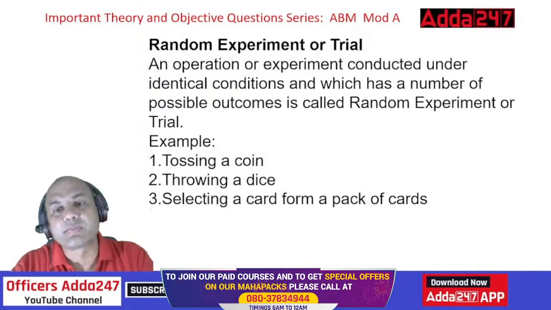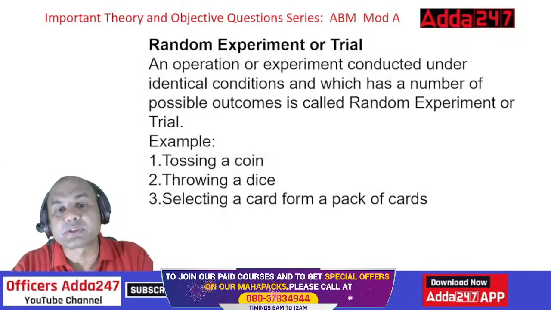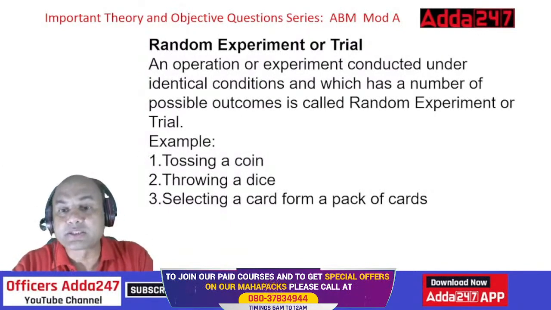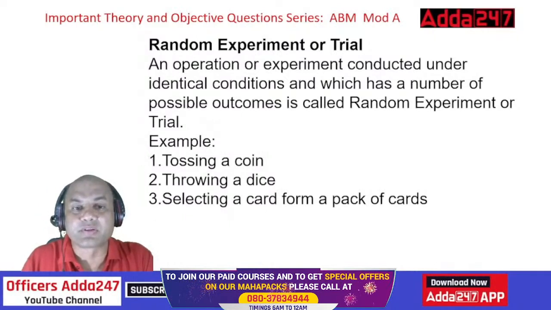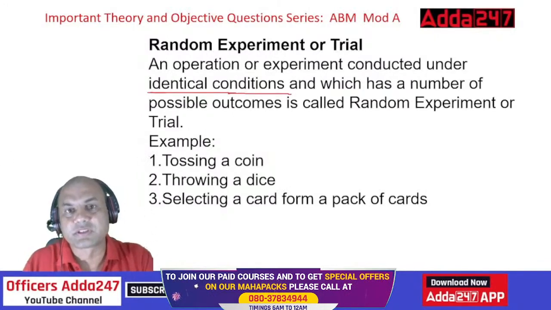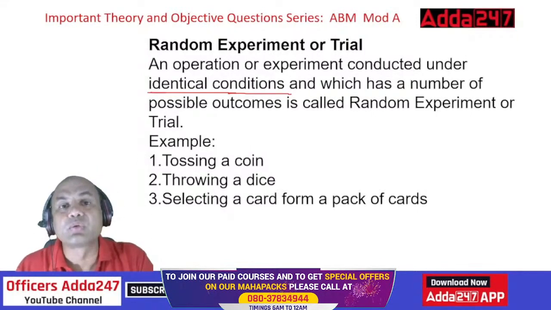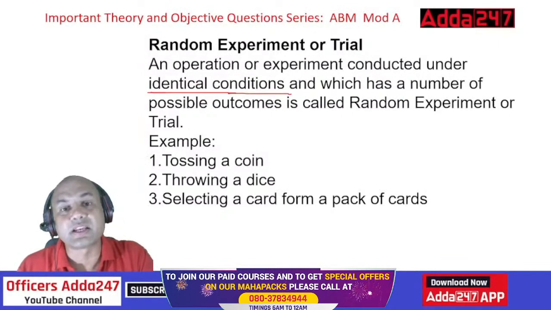An operation or experiment conducted under identical conditions and which has a number of possible outcomes is called a random experiment or trial. Look at this. Identical. This is important. Identical conditions means those conditions which are similar. Two boys are identical, two girls are identical, it means they are similar looking. Two countries are identical, it means their culture is similar. That is known as identical.